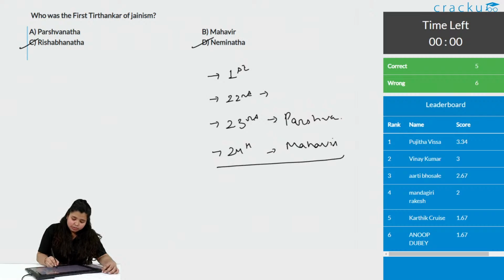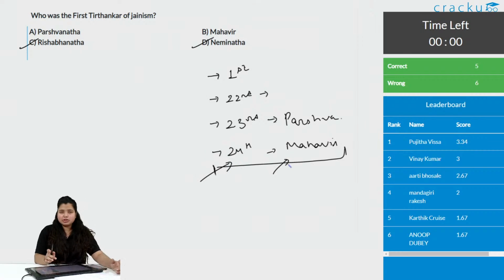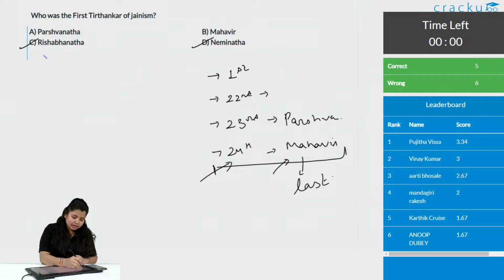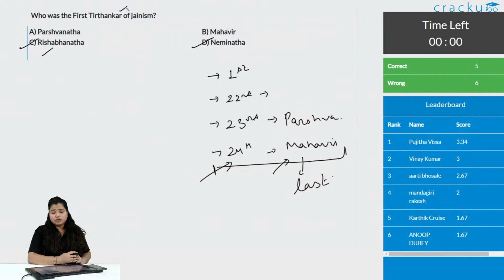Generally, we hear about Mahavir, so you must feel like, okay, he must be the first one to start, but no, he was the last Tirthankar. The first one is Rishabhanatha. Okay, let's go to the next question. Remember, the first Tirthankar has already been asked in the examination, so in the next examination you can get which is the 23rd, which is the 24th, because these questions are confusing.